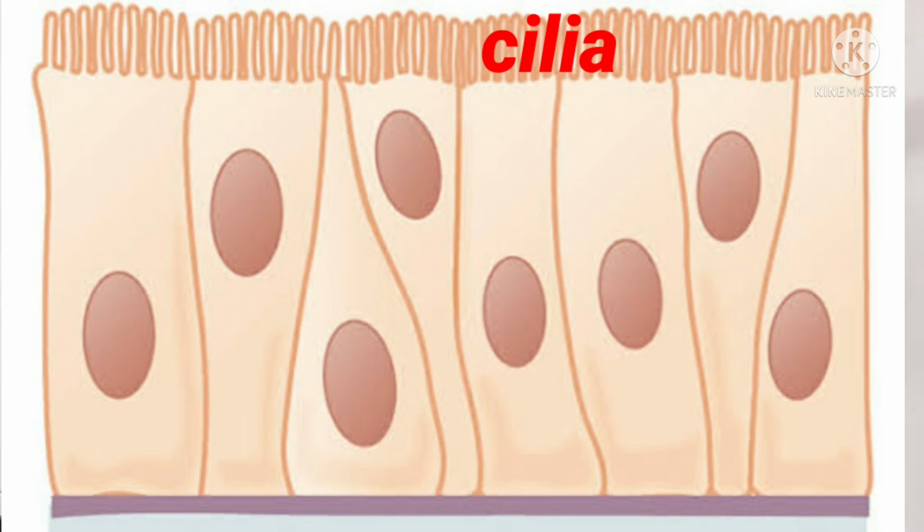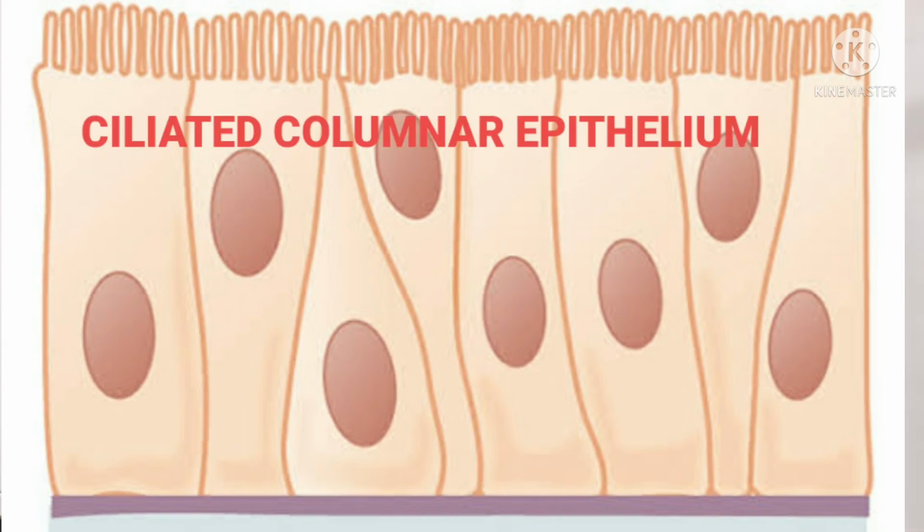So if the columnar epithelium consists of small hair-like projections, such epithelial cells are known as ciliated columnar epithelium, that is seen in the respiratory tract.